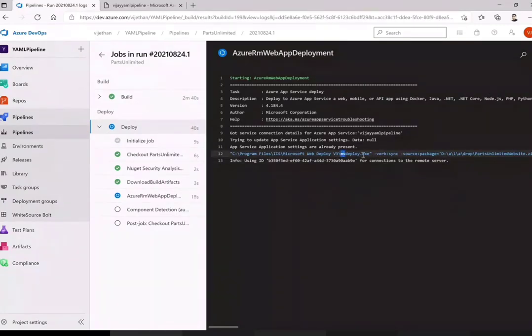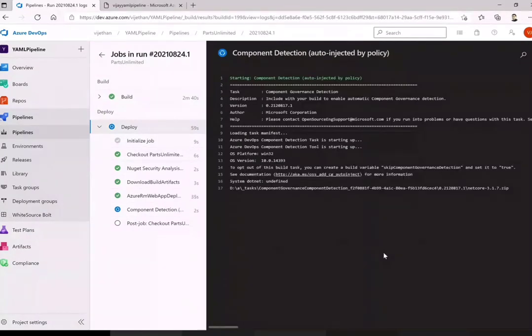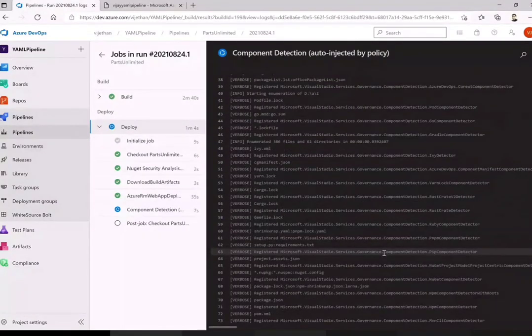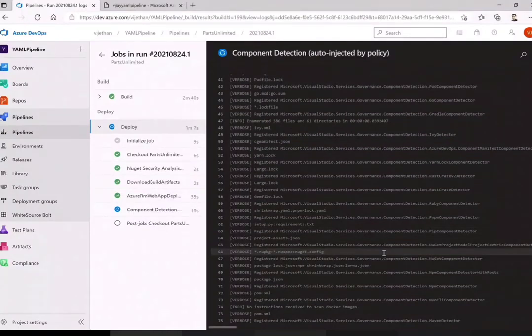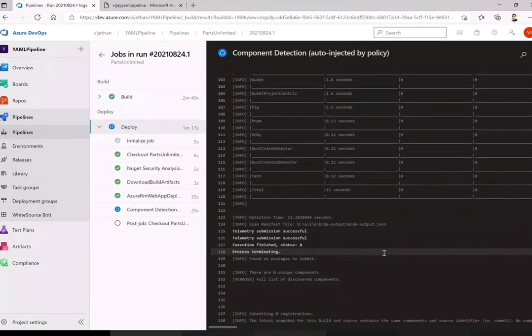The reason I'm showing you here is so that at the end you can see this is exactly the same as what I did with the command line, and once it deploys the package, you will see that zip getting deployed. See, Parts Unlimited.zip is now available for us to consume. So it is getting deployed now on the website which is on Azure. Don't worry about how I did that, because once we come next week, we will do all of these step by step. I will show you exactly how you create a source repository and how you create this pipeline step by step, so that once you are through with at least one or two use cases, you will be on your own to get this deployed or create the workflow automation.